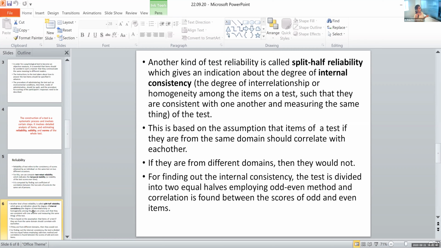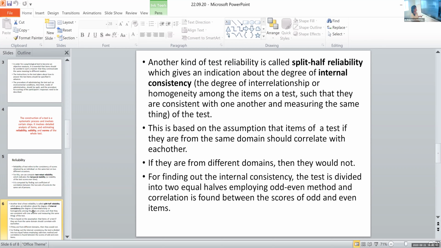We have computer techniques to find out the correlation. We don't have to sit and compute it. Within 1 or 2 clicks, we can find out the correlation of so many different items. That is how we usually do the split half reliability. This is based on the assumption that items of a test, if they are from the same domain, should correlate with each other. If they are from different domains, then they would not.